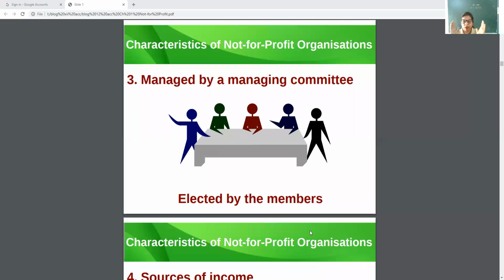These non-profit organizations generally operate by some group of members. They are known as managing committee, and these are elected by the members. See, my dear children, who will run a non-profit organization? Please tell me. That is work through management, or that is management committee.